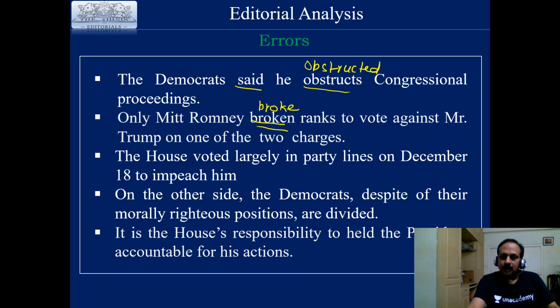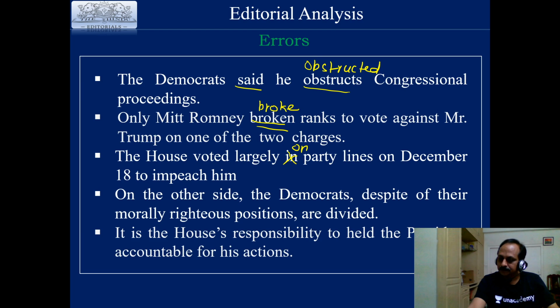It is not "in party lines", it should be "on party lines". It is related to prepositions. The House voted largely on party lines, not in party lines. "On the other side, the Democrats, despite of their morally righteous positions, are divided."